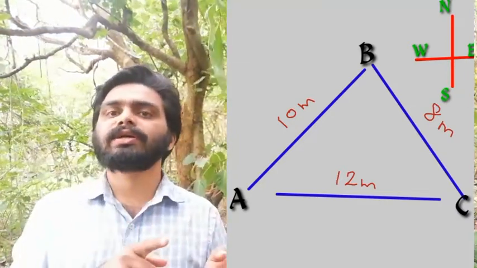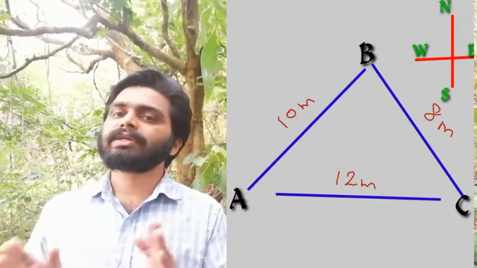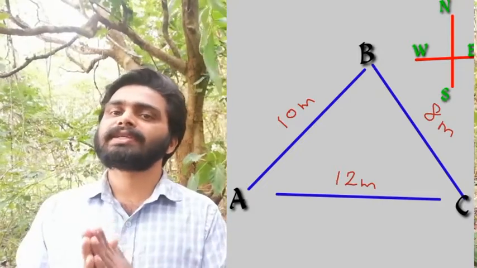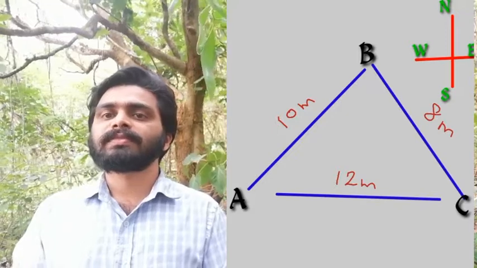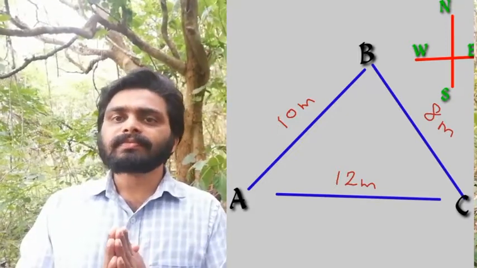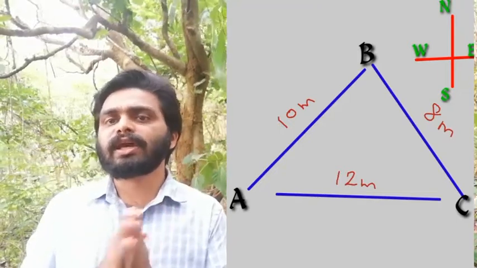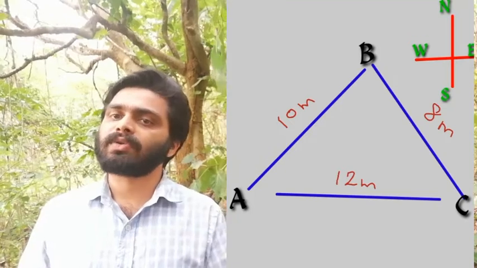Now the initial point is A and the final point is C. So the shortest or straight line distance between the initial and final points A and C, we can directly obtain as 12 meter. Okay, that is the particular case. Suppose the object is moving from A to C along that straight line, then in that case the distance and displacement will be equal.